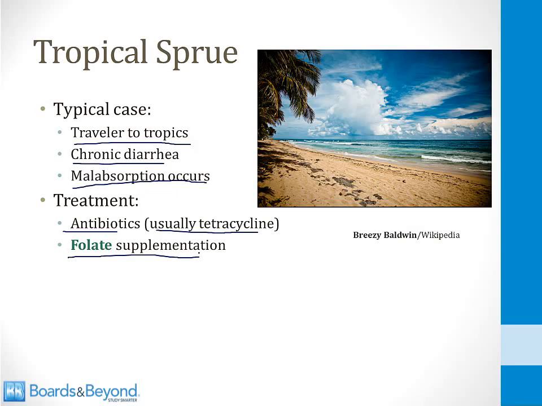Now, it takes many years to become deficient in vitamin B12 because it's stored in the liver, but you can become deficient in folate more quickly, and this often causes a megaloblastic anemia, so supplementation with folate is an important part of treating tropical sprue.